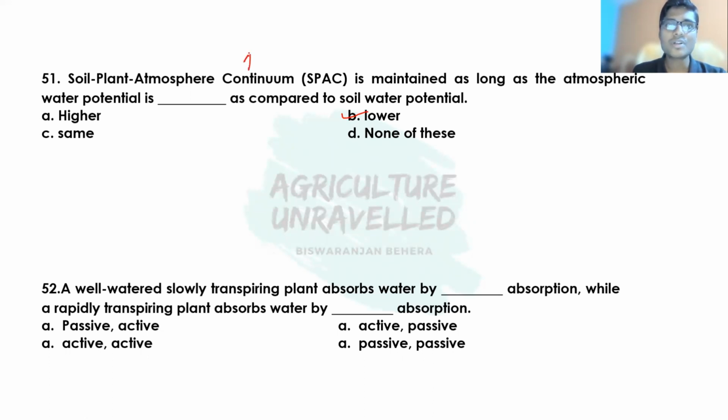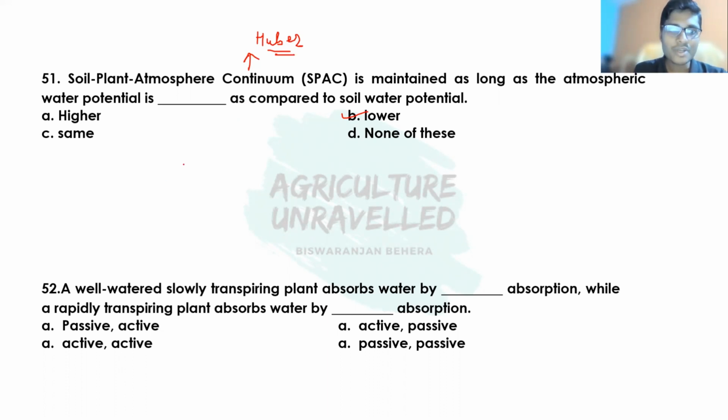This concept was given by Hoover, which says that water always moves through a water potential or water vapor pressure gradient. So he says that there is a gradient of water potential between soil water and atmospheric water.